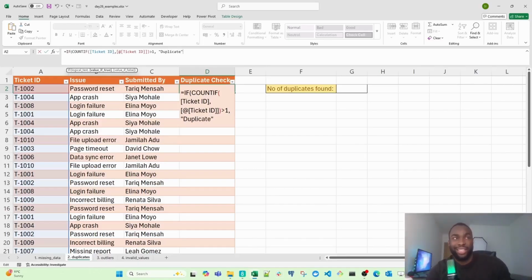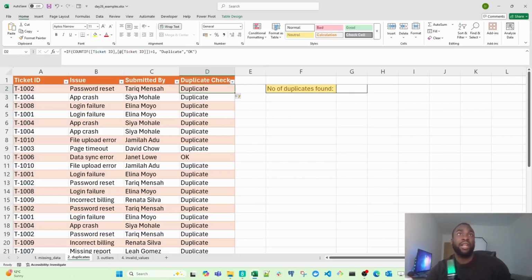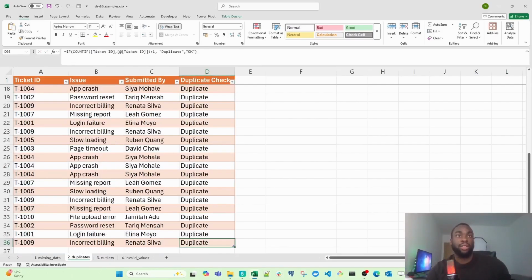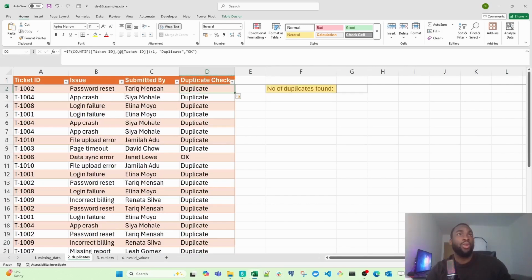So if the ticket ID in this row is appearing more than once inside that ticket ID column, then I want you to return duplicates. Otherwise, just return OK. In other words, it's fine. And as you can see, it's copied the formula all the way to the bottom, so we now know which tickets have been duplicated.